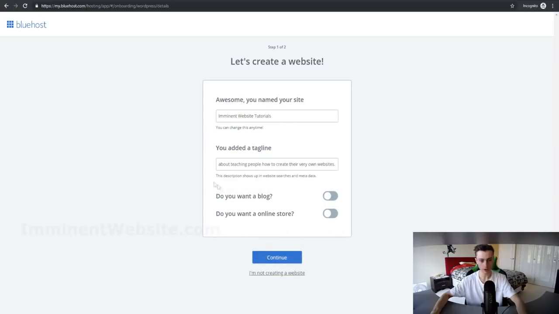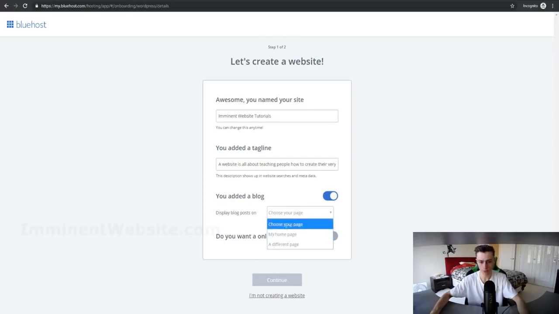Cool. And what I really like right here is the feature that Bluehost implements, where you can choose whether you want to make a blog or an online store for your website, because obviously if you want to create a website, it's probably going to be either for your own personal blog or for your own online store or e-commerce store, right? So as you can see right here, you can click here if you want a blog, and you can choose the page, a home page or a different page, for example, to display your blog posts on. So you can do that.